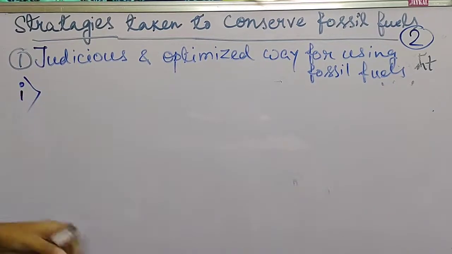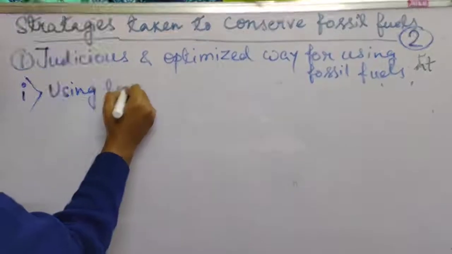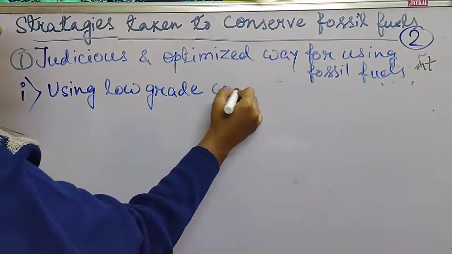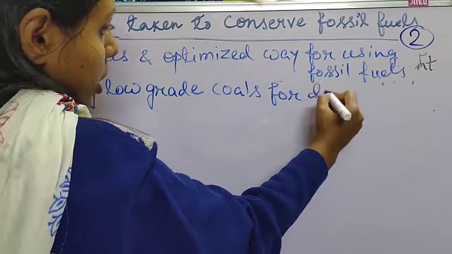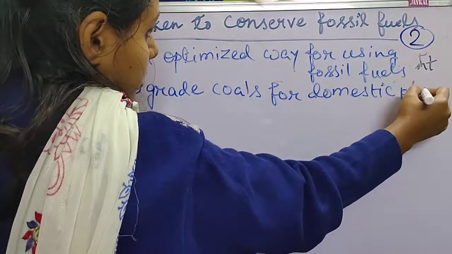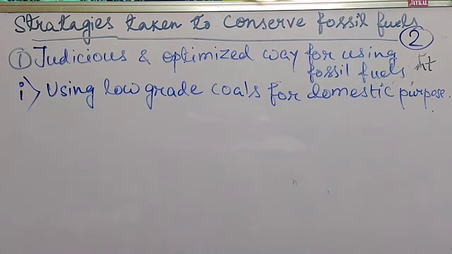Okay, number 1, using low grade coals for domestic purpose. First point under the heading judicious and optimized way. So first point is using low grade coals for domestic purpose.